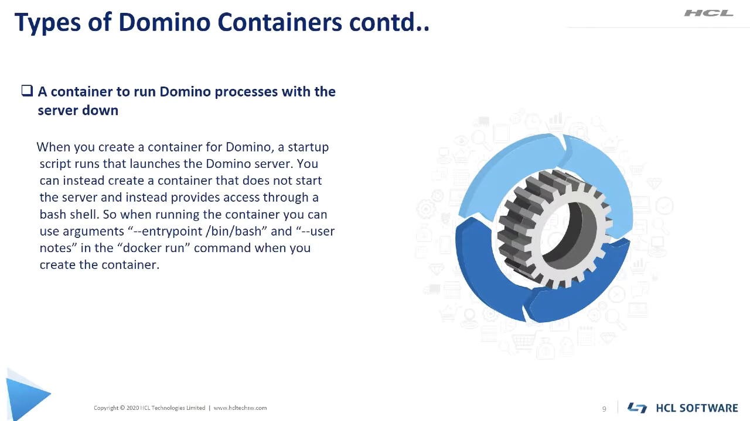Fourth container is the offline maintenance container. This container is basically used when we need to run offline maintenance such as fixup, updall, or compact on Domino databases.